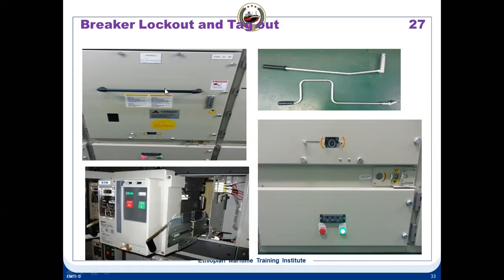But this cover, you still cannot open it. Once it has fully come out, that means the breaker has come out. You can see through this indication here that the breaker has fully come out. Also, you have this indication on the light that the breaker is in the test position. So once this tool is put here, you turn it clockwise, and the breaker will slowly come out from the bus bar. It will get disconnected from the bus bar.